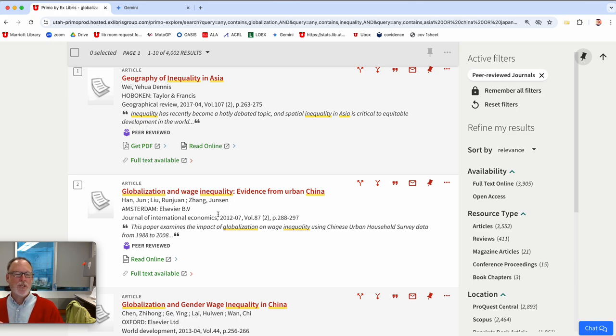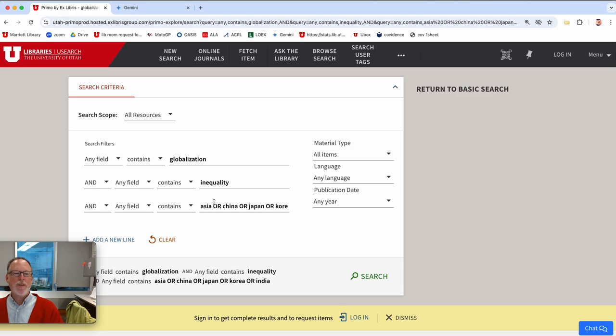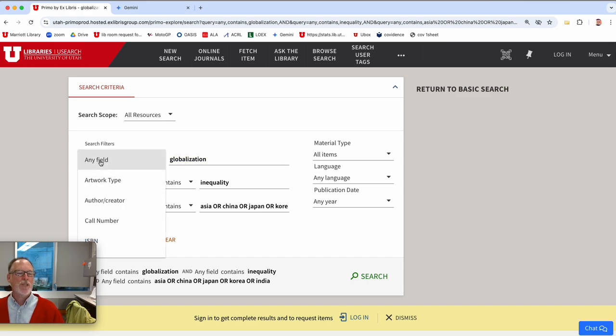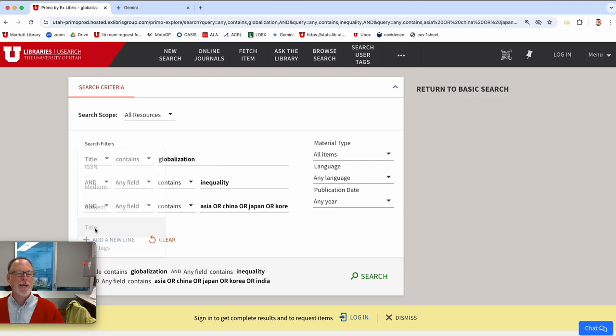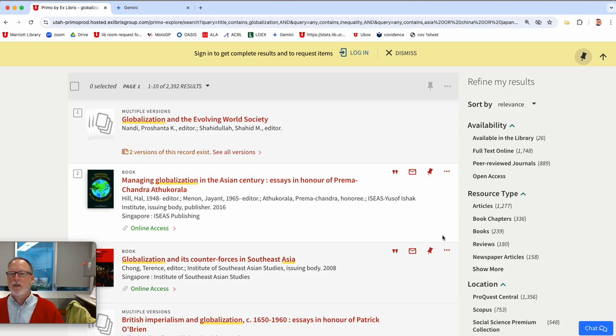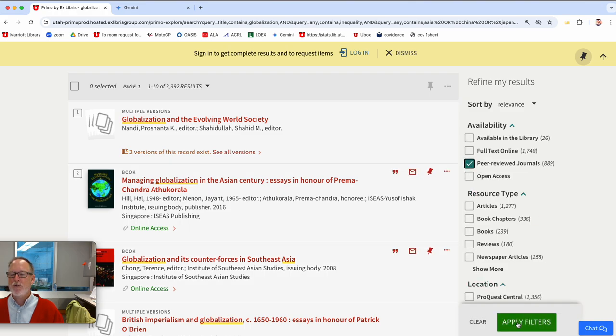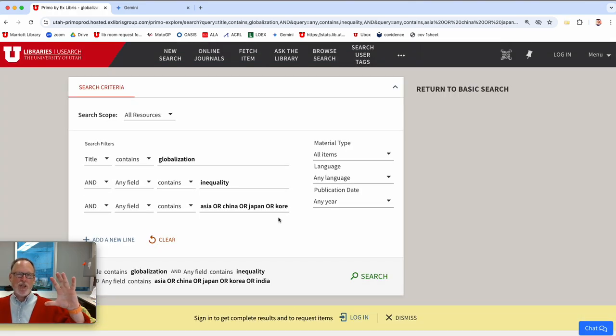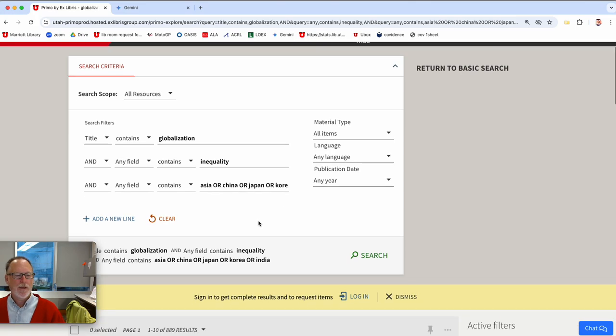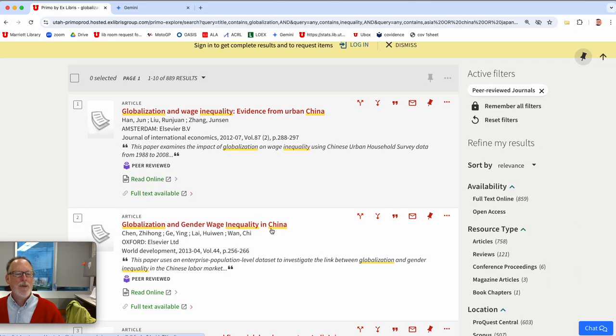One more thing that I want to show you is if you want this to be the main point of your article, when you do a search, it's searching through all of these different things, but you can say, I want this to only be in the title. And then that'll narrow it down even farther. Peer review journals to like 800. So do you see, you start out very general with a big idea of what you're looking for, and then you slowly narrow it down to what you're interested in. And let me know if that helps.